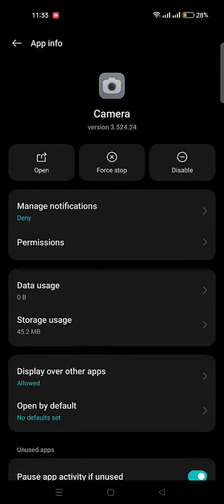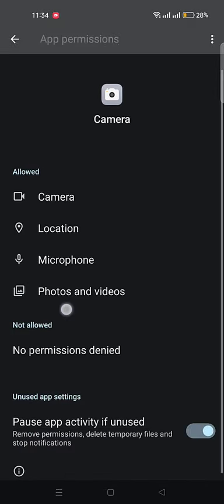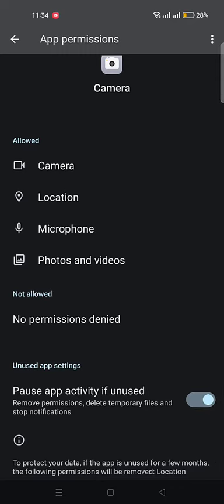Now go back and click on Permissions. Make sure that all the options are allowed. If any one option is showing not allowed, click on it and change its permission to allowed. In my case, all the options are already allowed.